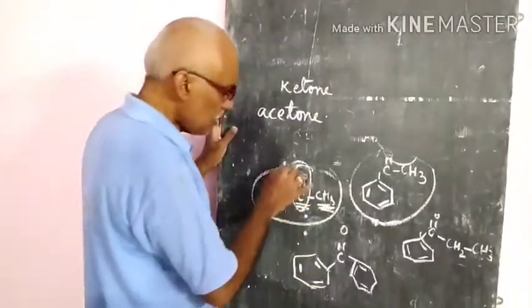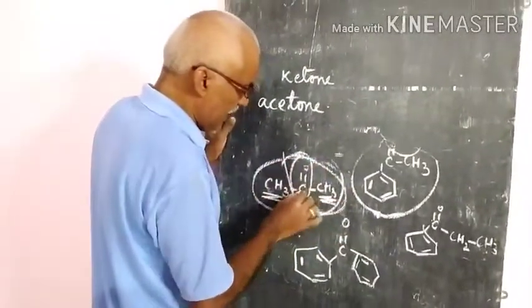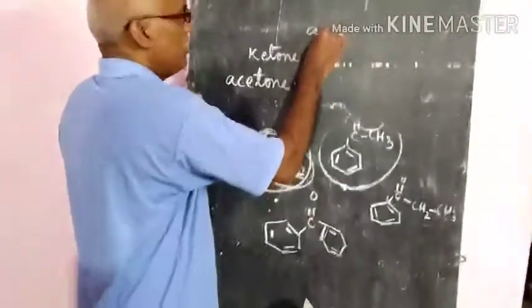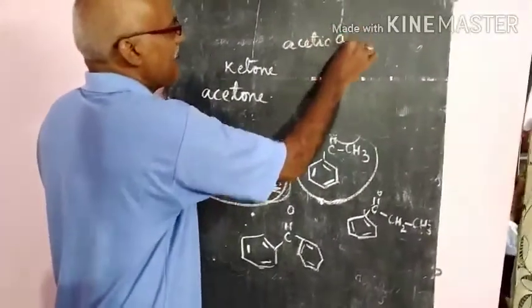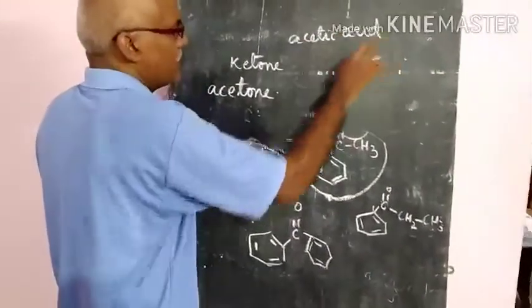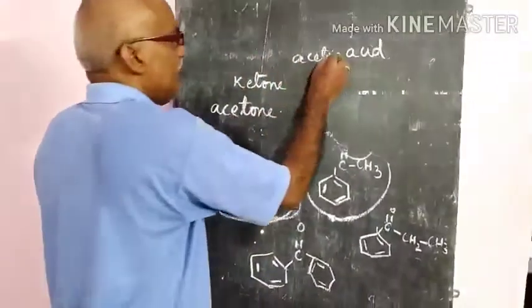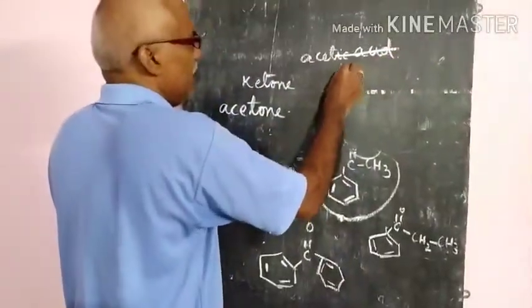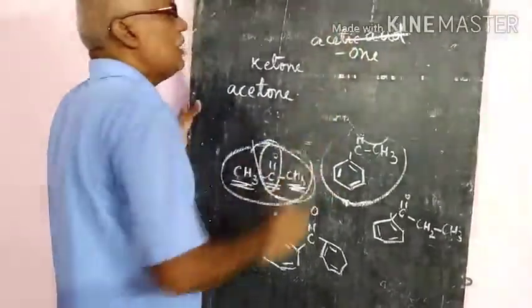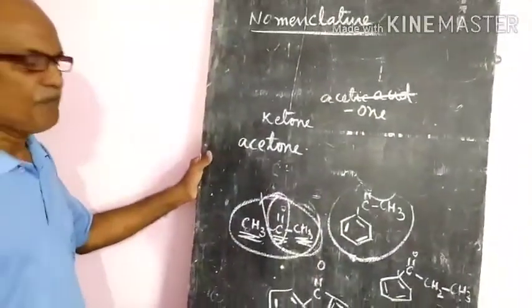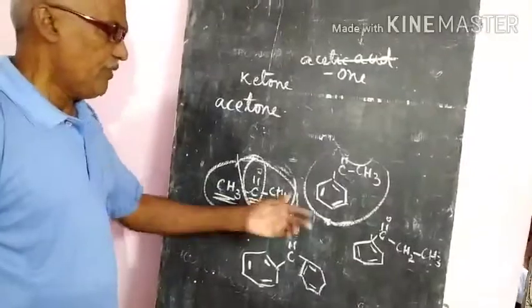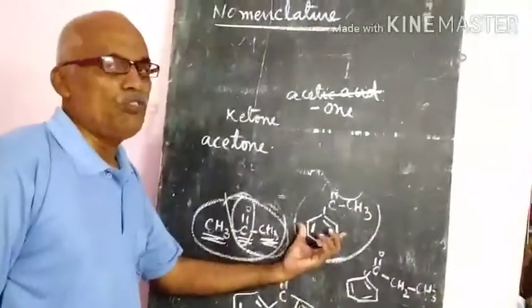Now, suppose a 2 carbon atoms group is there, what do you have to do? Acetic acid. Already we know that 2 carbon atoms is ethanoic acid or acetic acid. In that acetic acid, we will remove the IC acid and add ONE. That means acetone. If a phenyl group is there, phenone we will add.